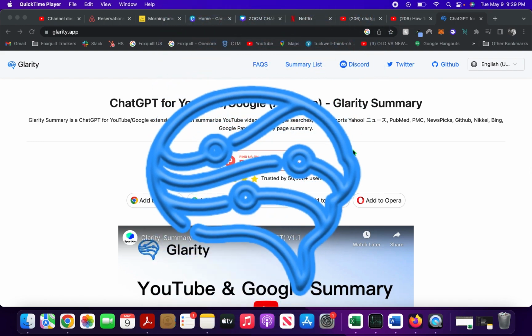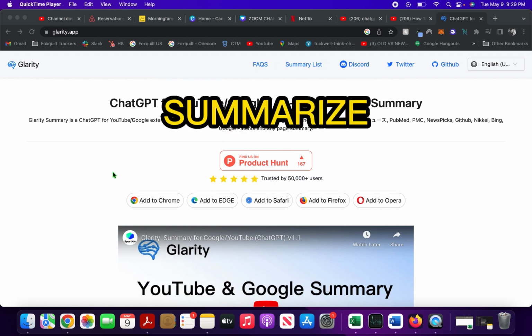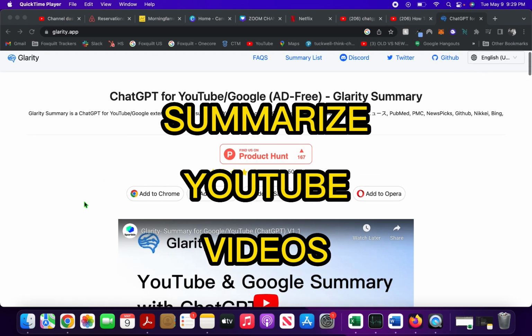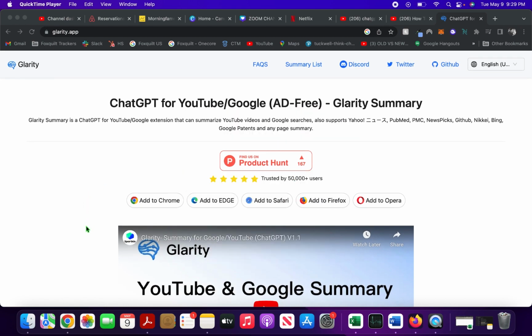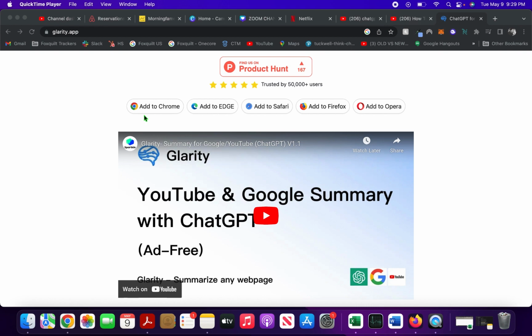Glarity is a ChatGPT YouTube summary extension you can add to your browser, and it can summarize YouTube videos and Google searches. To download the Glarity extension, go on to glarity.app, scroll down, and you can see it has different options for the kind of browser you have.